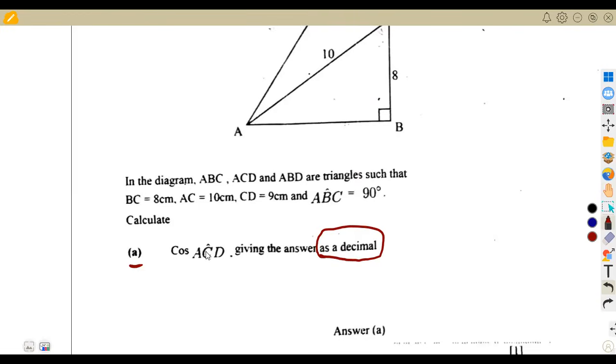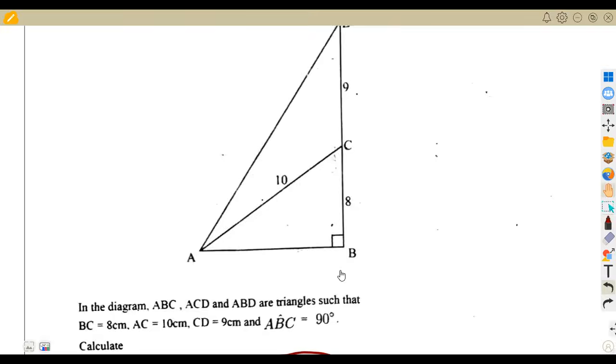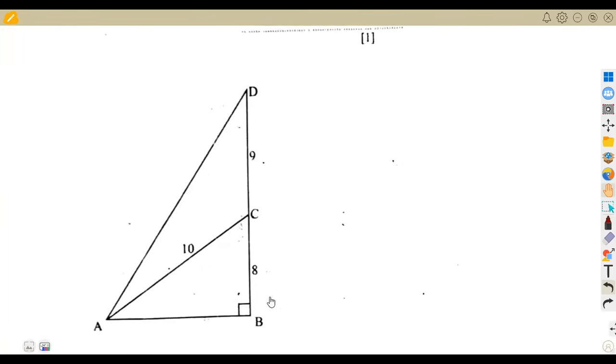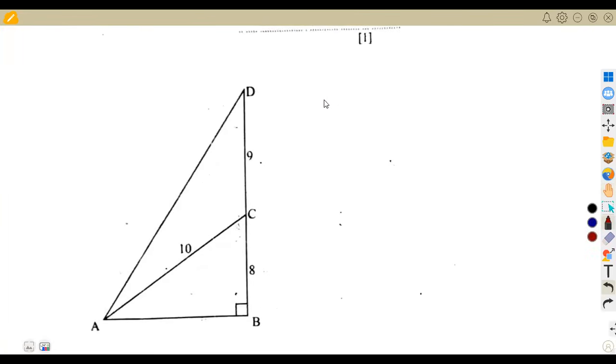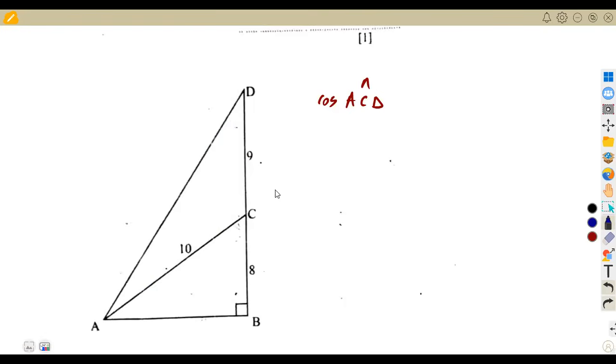All right, cos ACD. Let us check where we have angle ACD. Cos ACD, from A to C to D. Guys, do not be confused when answering these questions. We want to find the cosine of this angle. And this other triangle that we see is a non-right angle triangle, so it's going to be difficult for you to find the cosine of that.